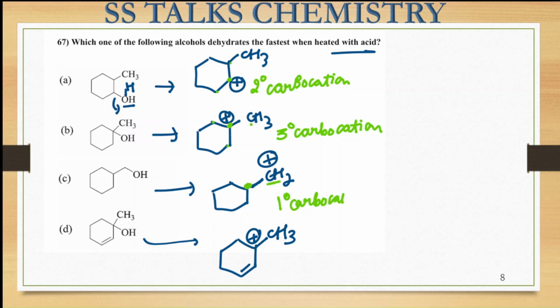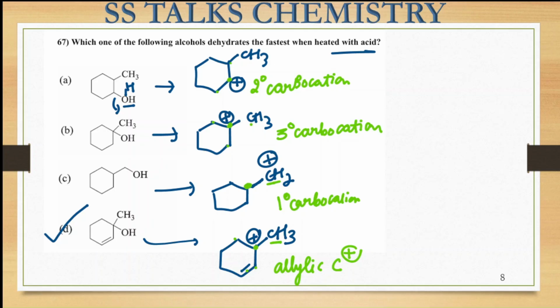Primary carbocation. Okay. Now in the D molecule, if I see, there is this positive charge carbon and this is attached with the 3 carbon centers, and along with that there is the presence of this double bond also. That means it is my allylic carbocation, and we know that the allylic carbocation is the maximum stabilized one, right, because of the resonance present in it. That means first, dehydration will take place in the molecule D over here, right? So this is how you can solve this question.